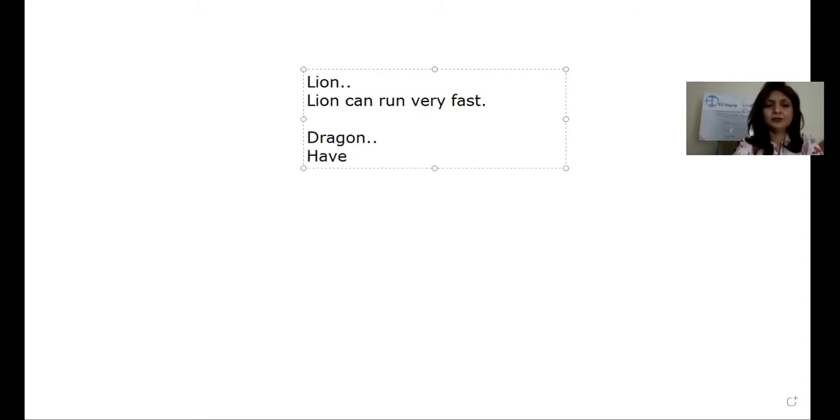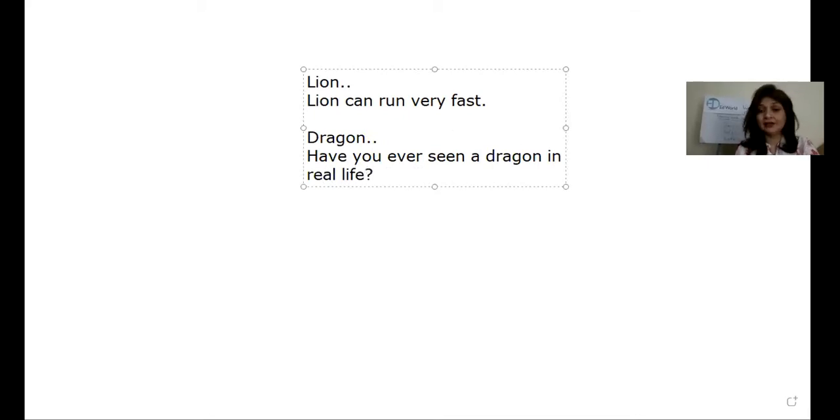Now, have you ever seen a dragon in real life? What is this? This is an asking sentence. That is why I have put a question mark, since it's an asking sentence. So what am I asking? I'm asking, have you ever seen a dragon in your real life? So this is an asking sentence, right?